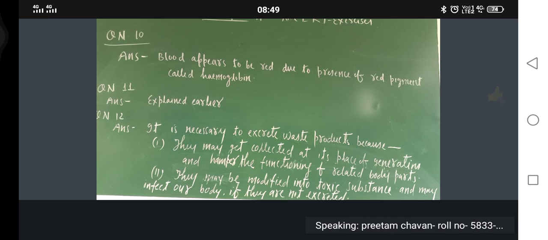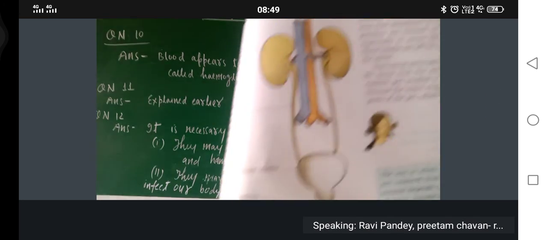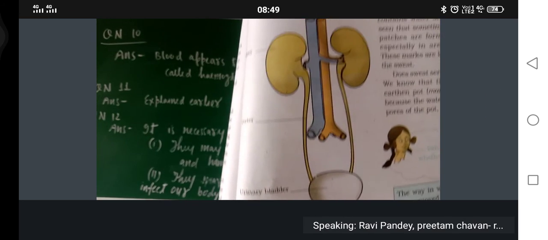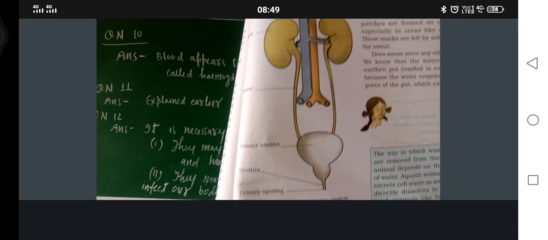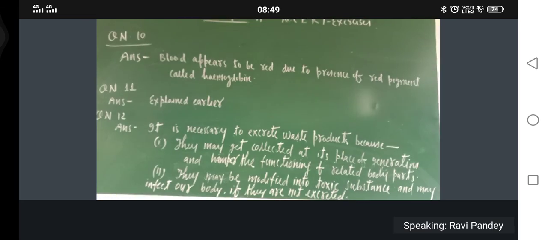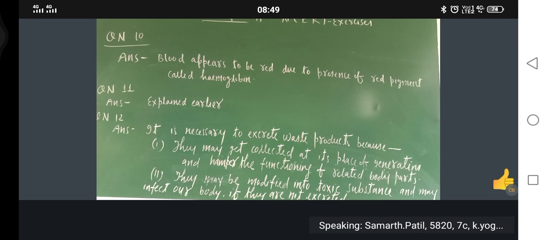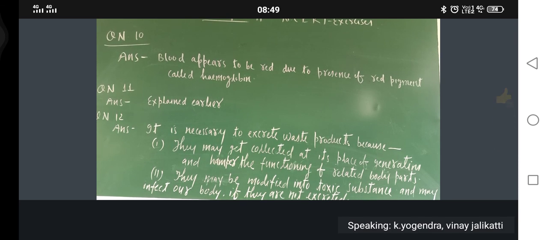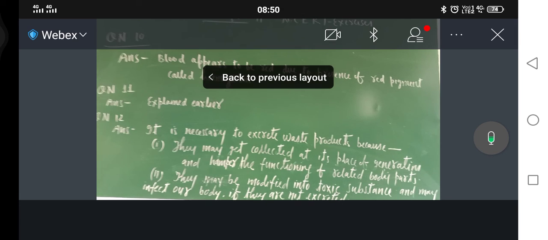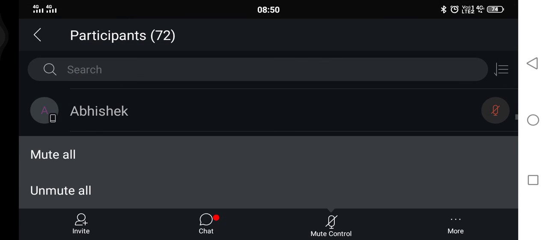Already you have drawn, I think. This is the diagram. You have drawn or not? Okay, so in this way, your entire exercise is completed.